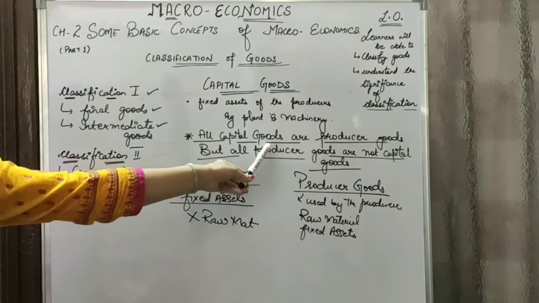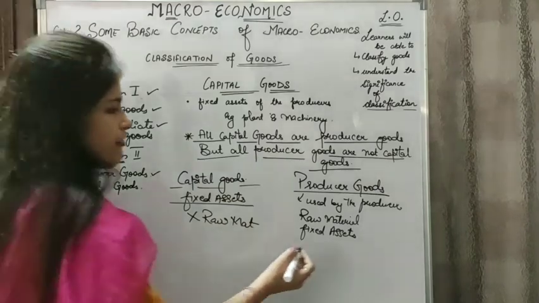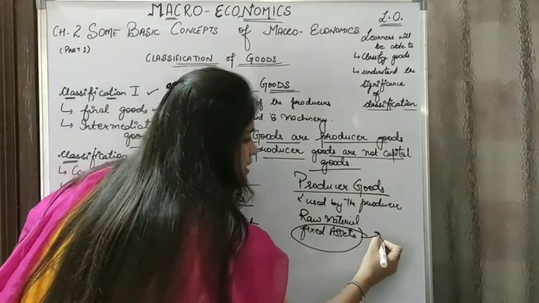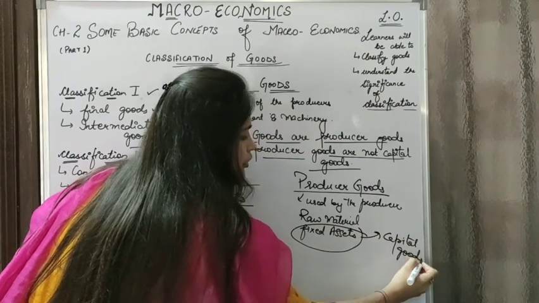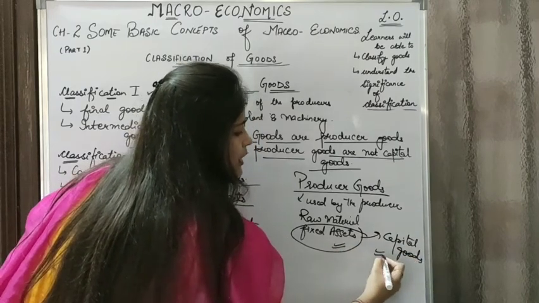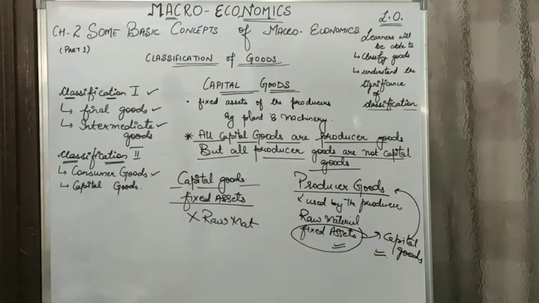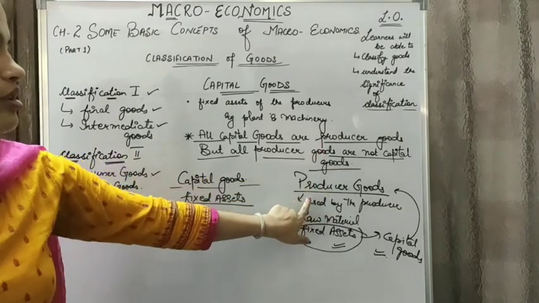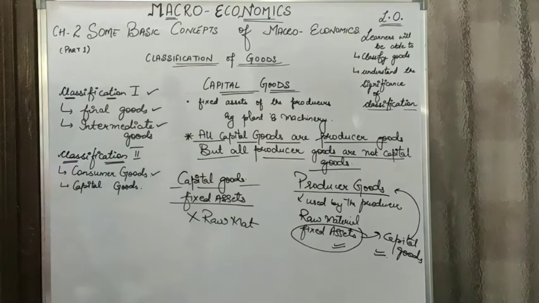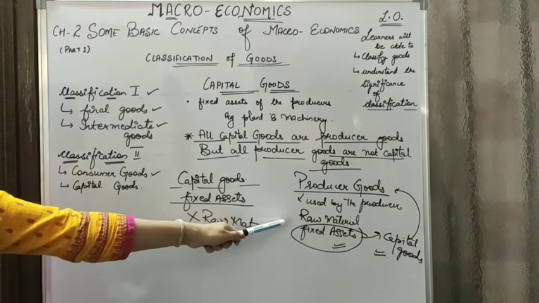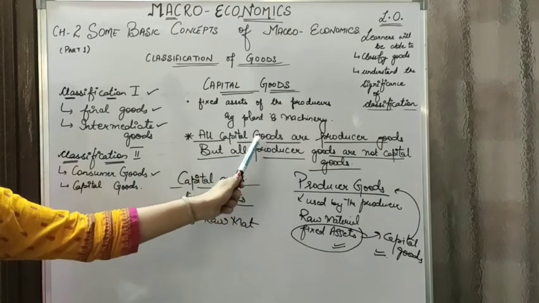All capital goods are producer goods. Yes, definitely, because fixed assets are capital goods. Therefore, all capital goods will be forming a part of producer goods. But all producer goods are not capital goods, because producer goods include raw material. Raw material is not at all a capital good, because it is not going to be used for several years.